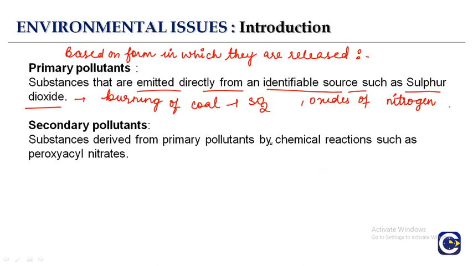And how is it differentiated from the secondary pollutant? Substances derived from the primary pollutants, so you have sulfur dioxide and oxides of nitrogen from the primary pollutant, by chemical reaction with them. So we are not able to identify the source.